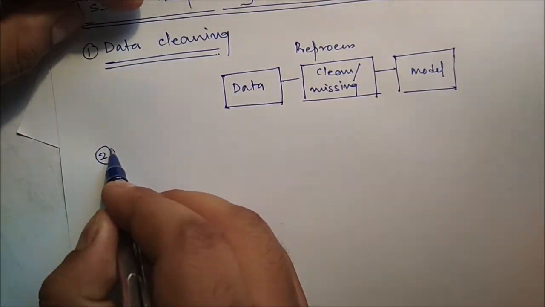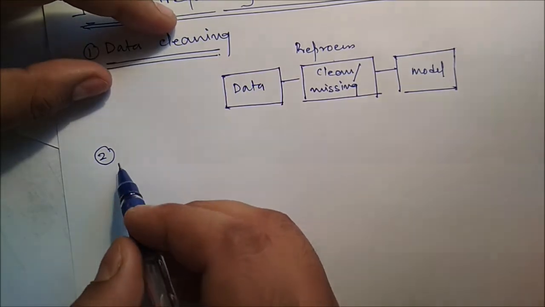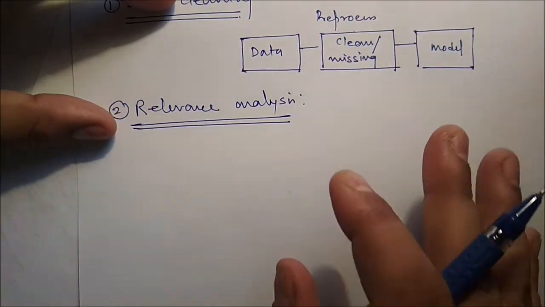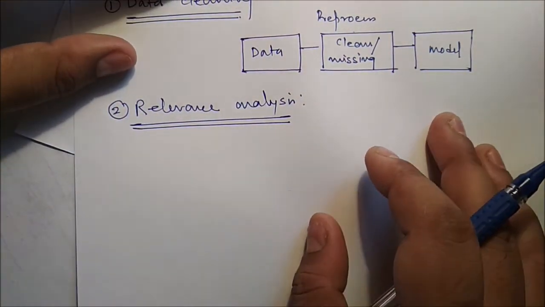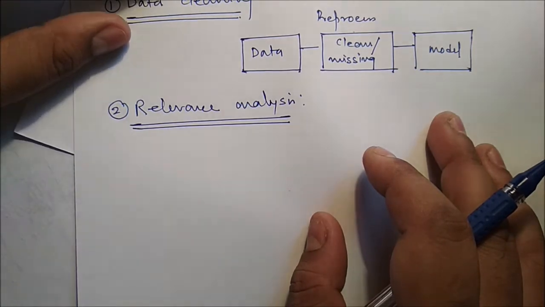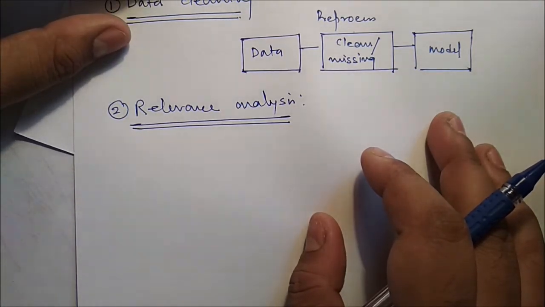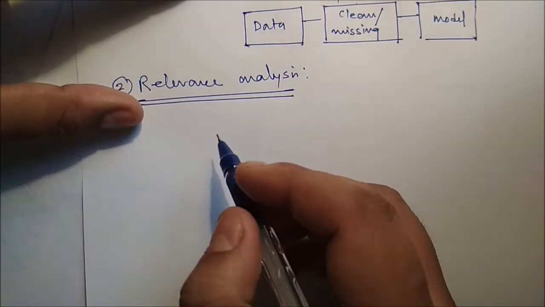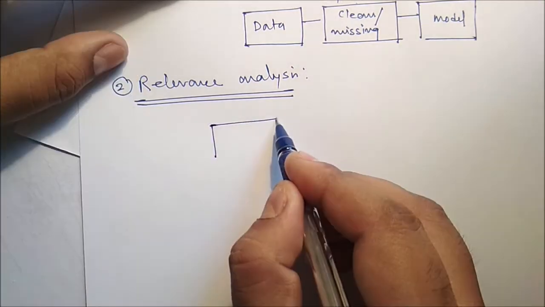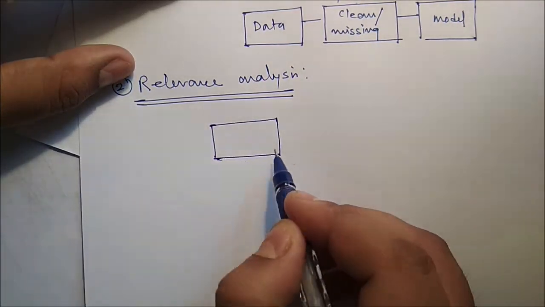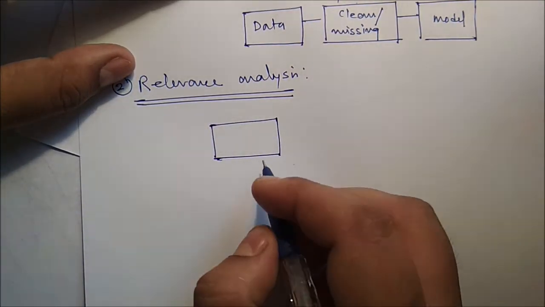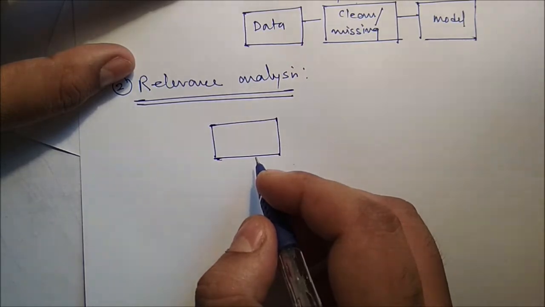The second issue is relevance analysis. Using correlation analysis, redundant attributes are identified and eliminated from the data. And using attribute subset selection, irrelevant attributes are eliminated. So in short, using relevance analysis, we select only the relevant, effective attributes.